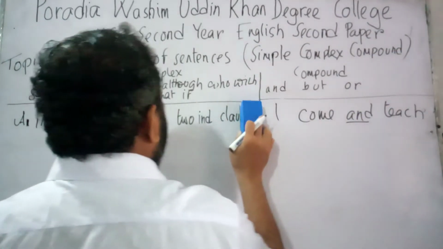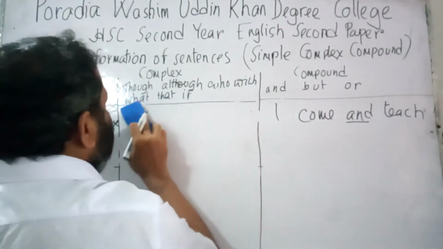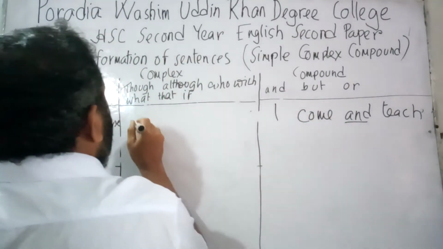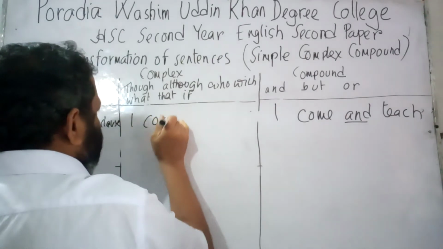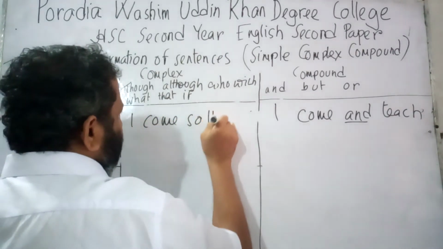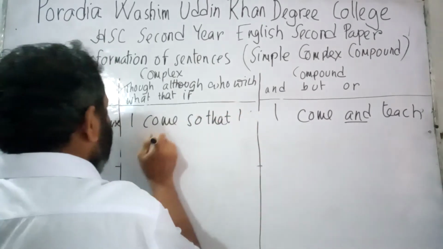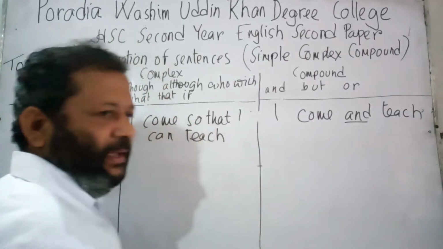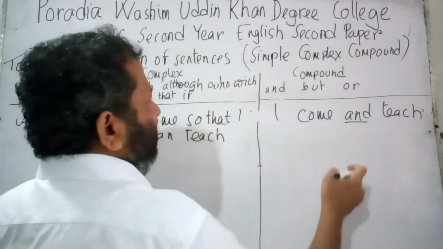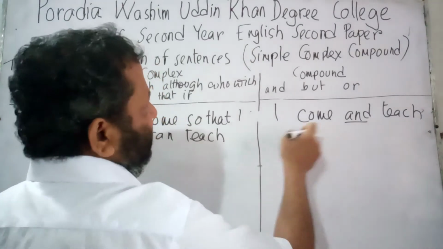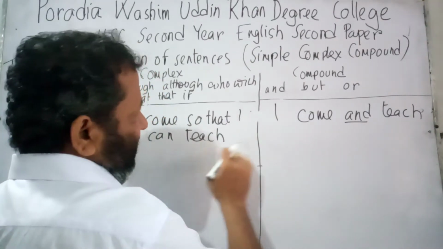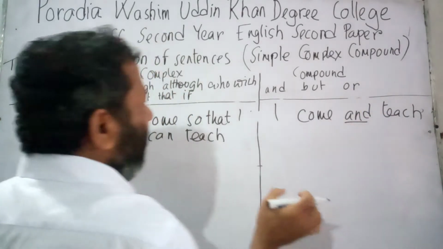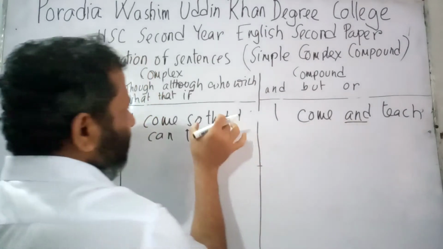Now if I am to convert the sentence into complex, it would be: I come so that I can teach. So I can tell it that if I am to convert a sentence into complex, and if the sentence is the owner of the word and, then I am to replace the word and by using so that.